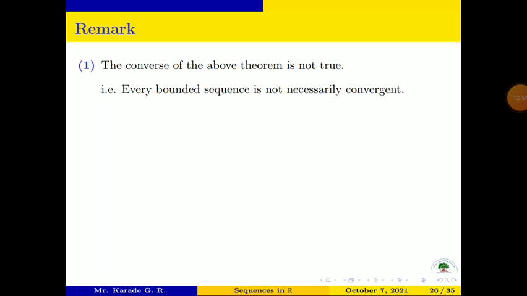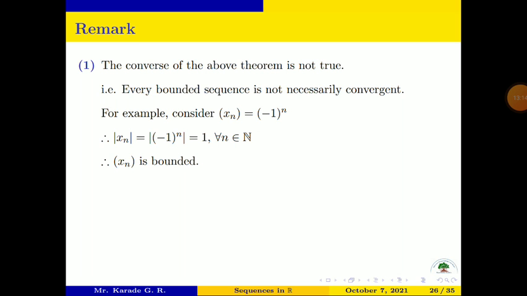We have one counterexample, the sequence x_n = (−1)^n. See the terms of that sequence. |x_n| = |(−1)^n| = 1 for all n belonging to N. So the sequence x_n is bounded.